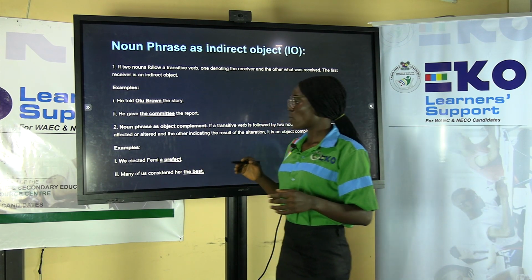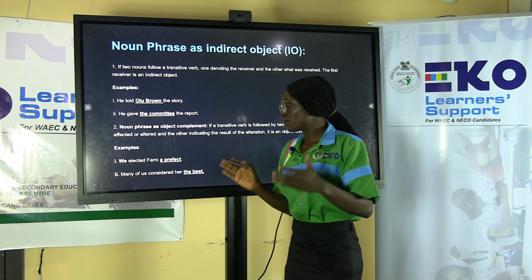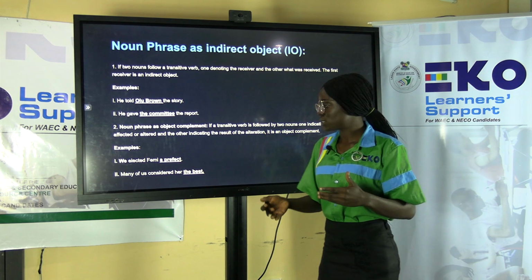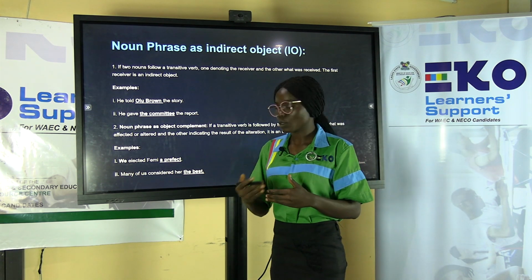A noun phrase can also function as the object complement. If a transitive verb is followed by two nouns, one indicating what was affected or altered, and the other indicating the result of the alteration, it is an object complement. That is, it's complementing the object, giving us more information about the object.